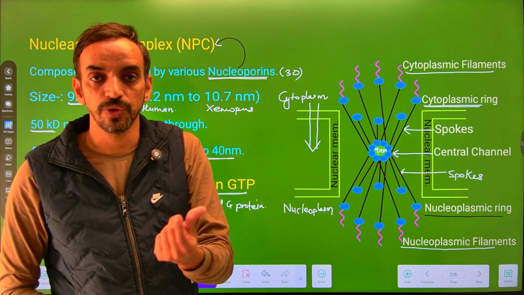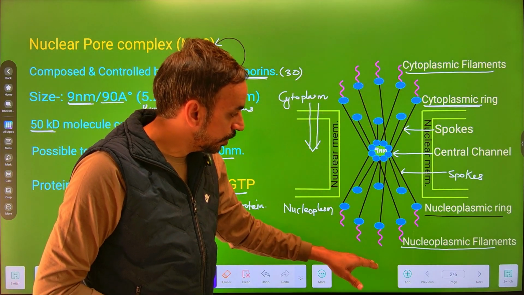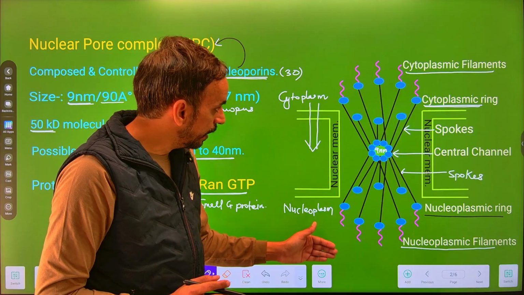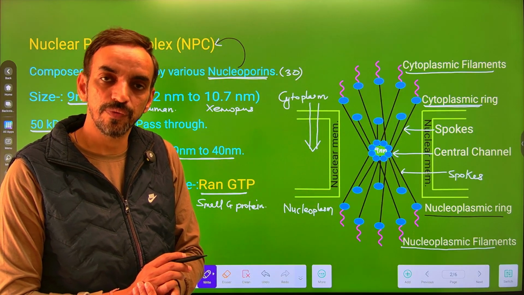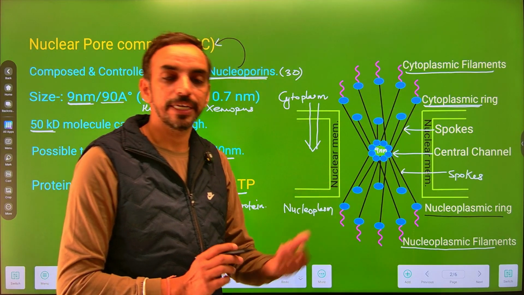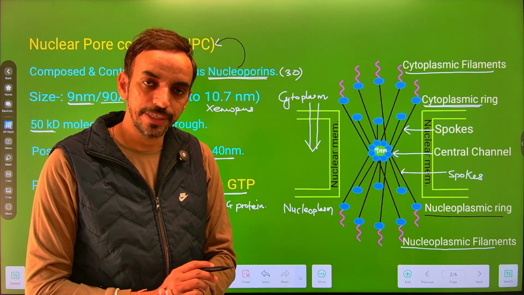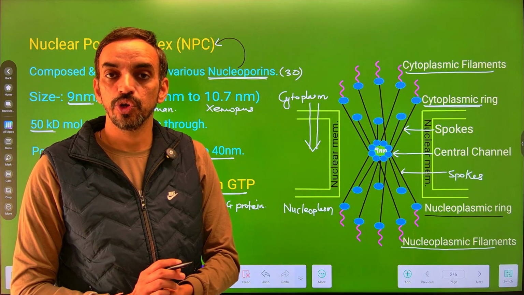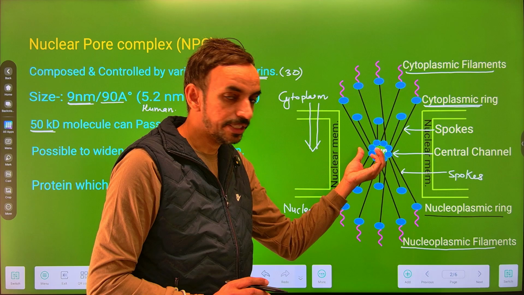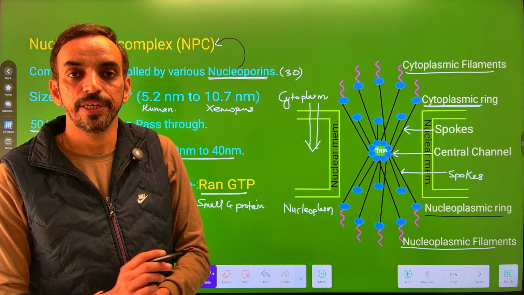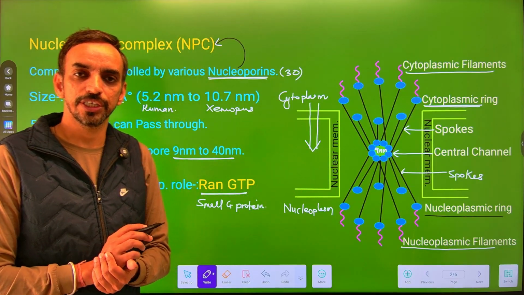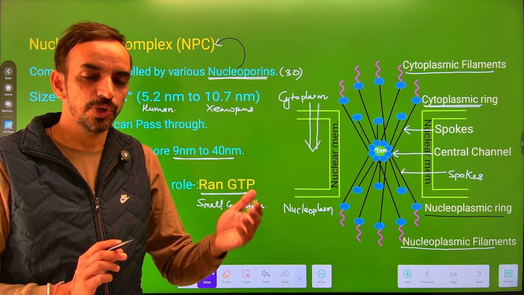That is from 9 nm to 40 nm, and there is a transportation of molecule into the nucleoplasm. Similarly, during the exportation of molecule from the nucleoplasm, the molecule will first get recognized by these nucleoplasmic filaments, which make a conformational change in the nucleoplasmic ring. This nucleoplasmic ring will rotate, that will widen this pore, and the molecule will be exported from the nucleoplasm. So in this way, there is a transportation in and out of the nucleus.